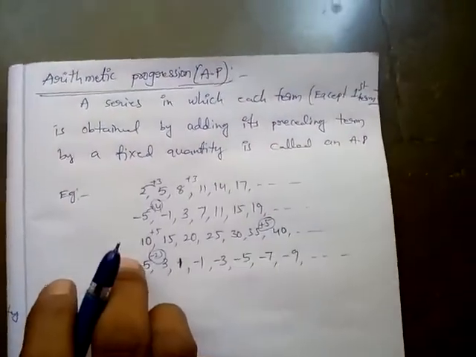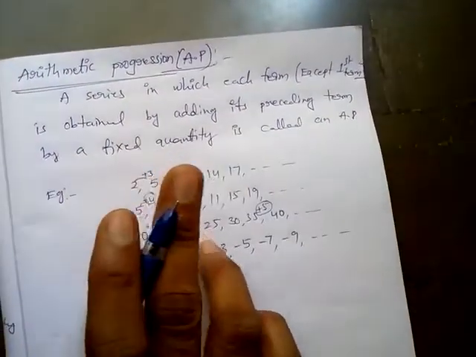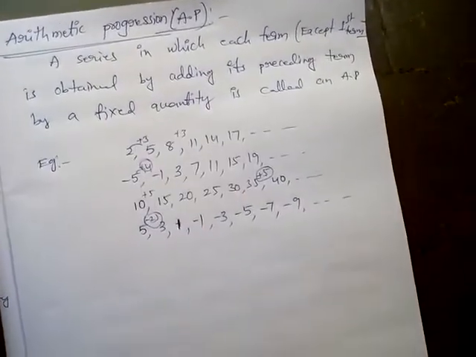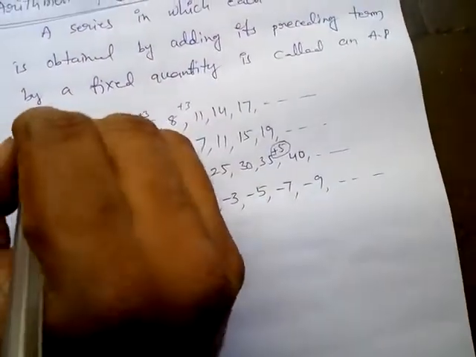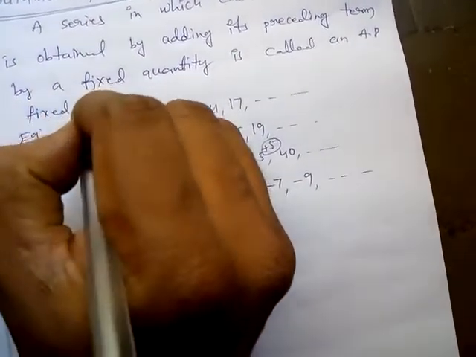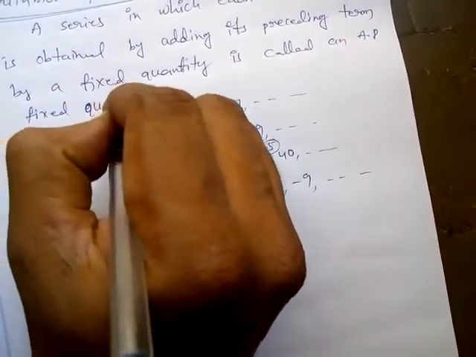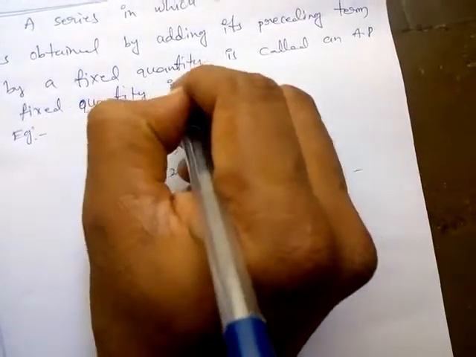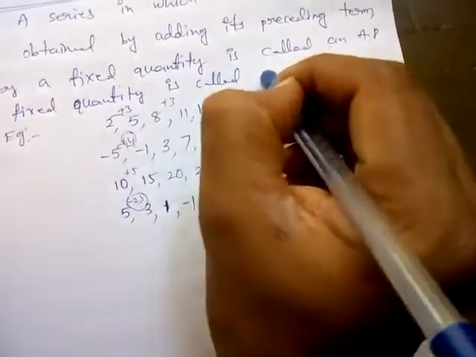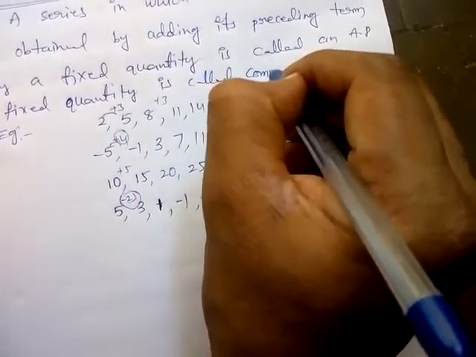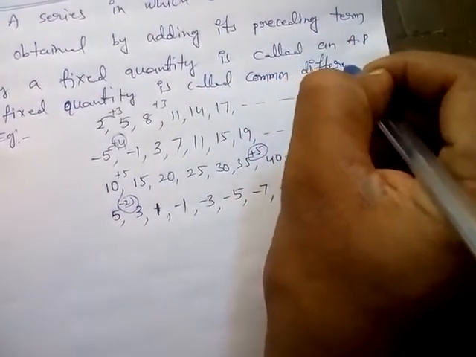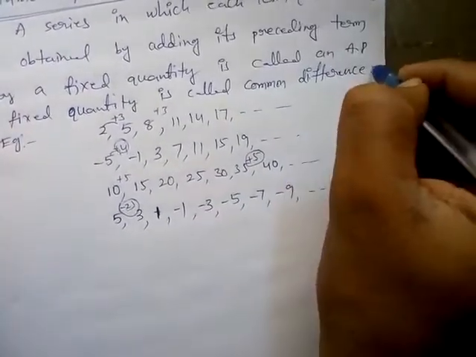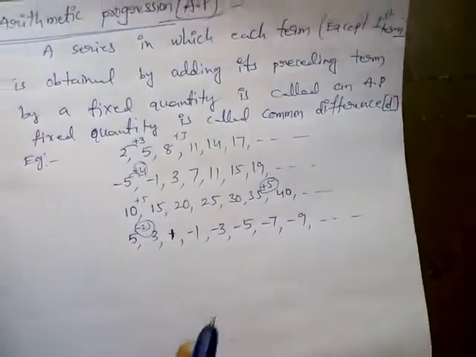A series in which each term except the first term is obtained by adding to its preceding term a fixed quantity is called an AP. So here the fixed quantity is called the common difference. Common difference. It is denoted by small d.